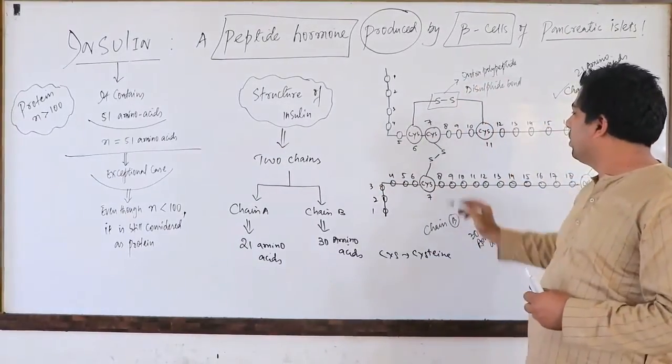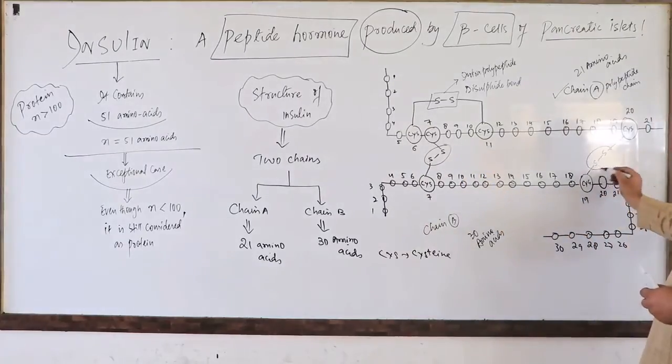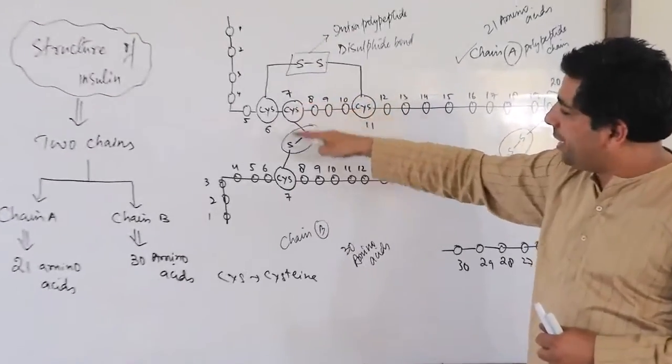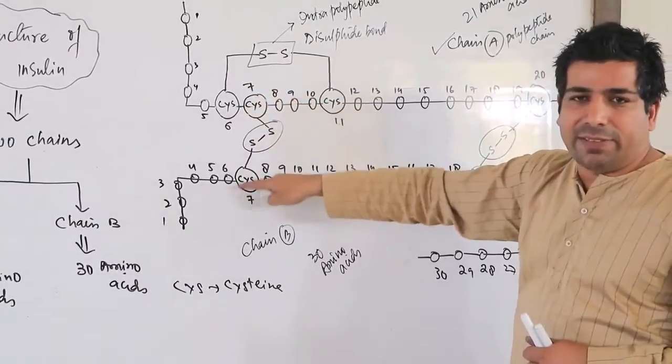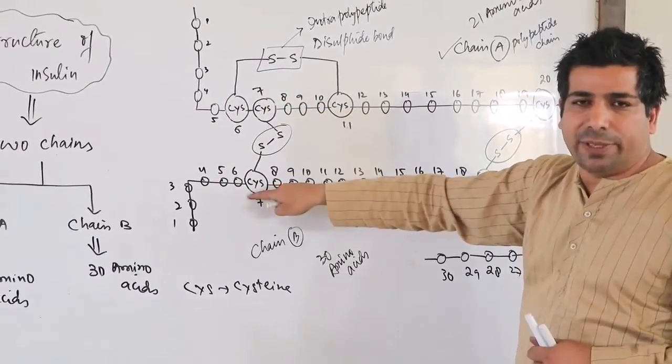So it's called an intrapolypeptide disulfide bond. But when we look at this bond here, it is present between 2 polypeptide chains, chain A and chain B, between the 7th cysteine amino acid and the 7th here also cysteine amino acid.